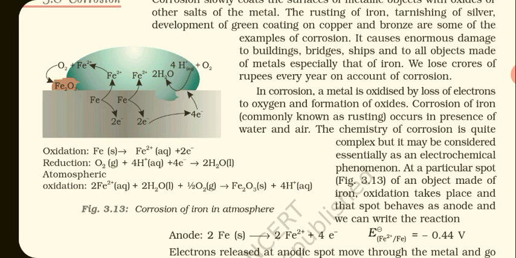And reduction is taking place when atmospheric oxygen gas reacts with 4H+ ions, which are obtained from 2H2O molecules present in moisture or in liquid, that is H2O, and 4 electrons will be gained by the oxygen gas and the hydrogen ions. So it will convert into 2 moles of water, which is present in liquid state. Atmospheric oxidation.